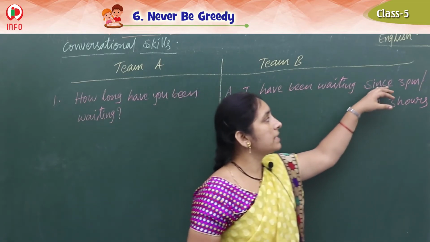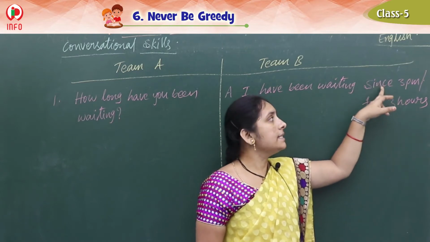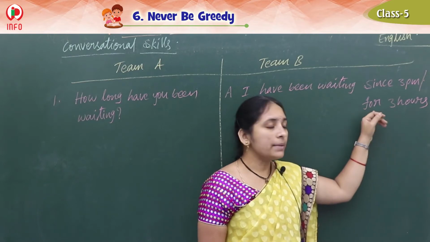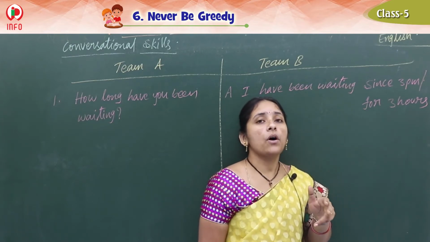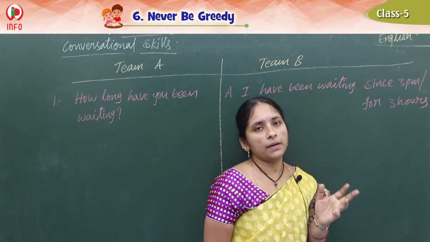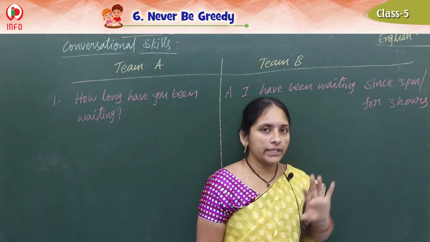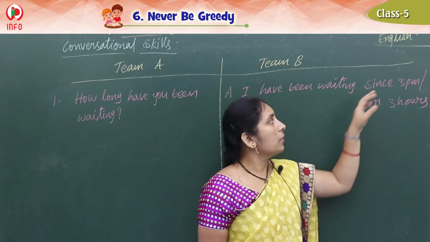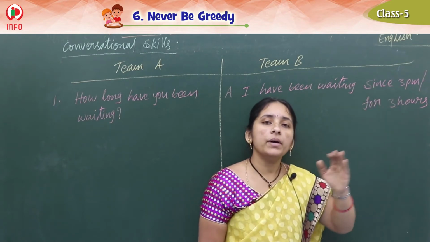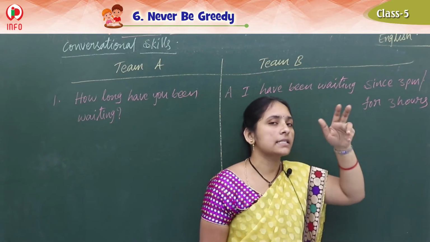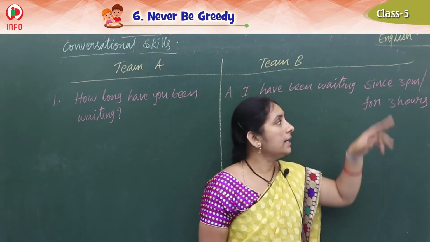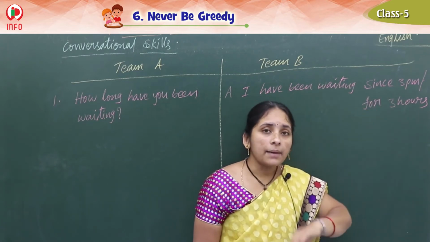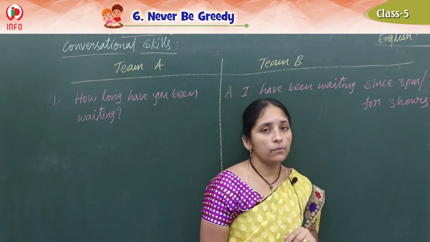What is the difference between since and for? Since means the exact time when it started, we should tell. For means not the exact time but the approximate total time, a period of time we call it. Since we call a point of time, for we call a period of time. Since 3 p.m. means when it started, that we write. But for means how much time till now. So for the last 3 hours.